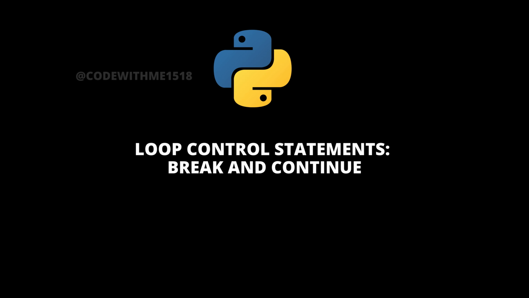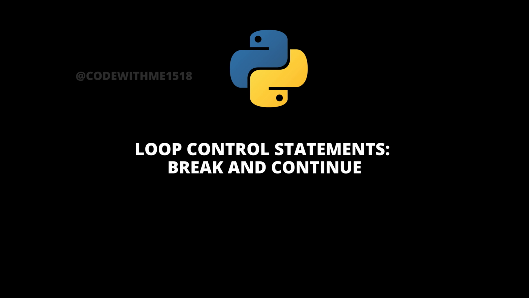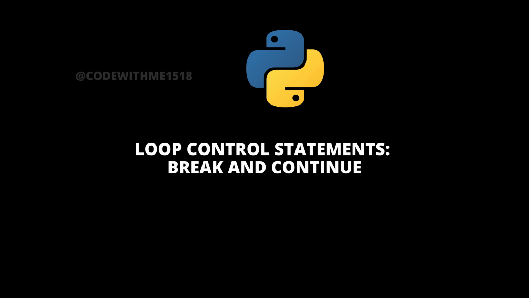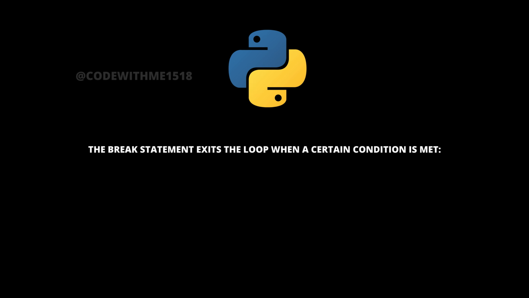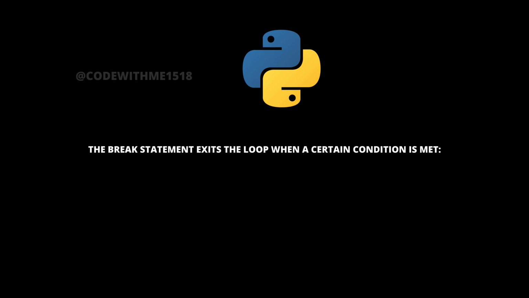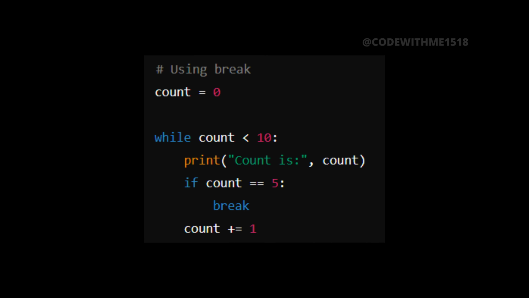Now, let's talk about loop control statements, break and continue. These statements give you more control over your loops. The break statement exits the loop when a certain condition is met. Here, the loop stops when count equals 5.